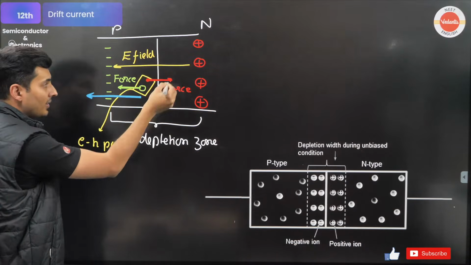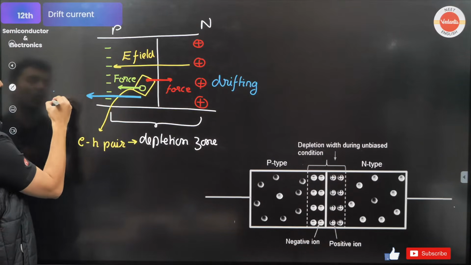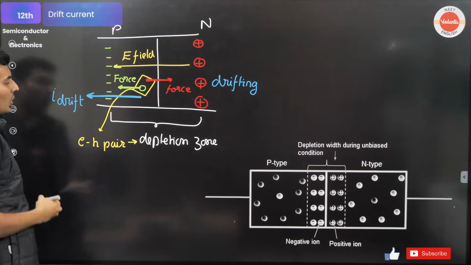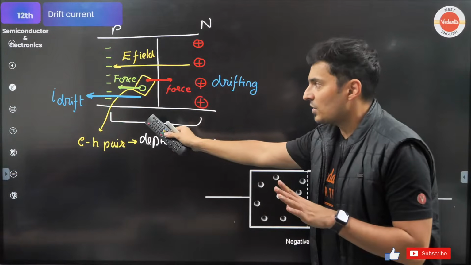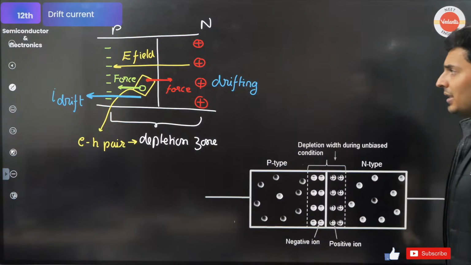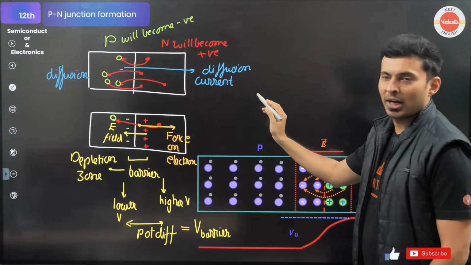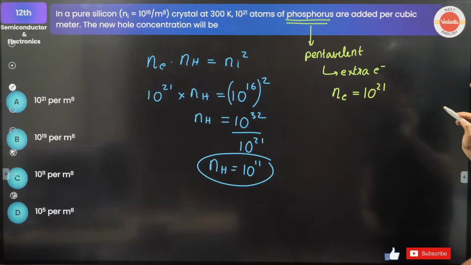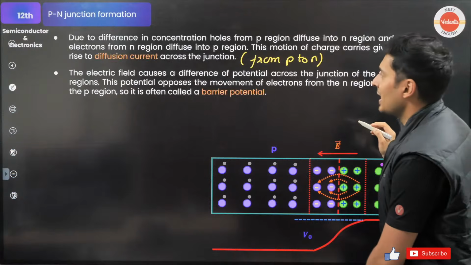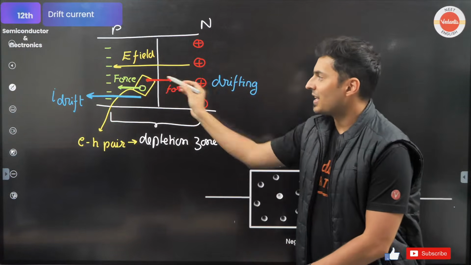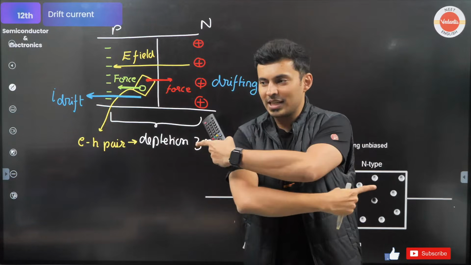This phenomenon is called drifting, and this is called the drift current. What is it called? Drift current. Exactly. Now, is the direction of the drift current the same as the direction of the diffusion current? Let's have a look. Where was our diffusion current? Diffusion current was this side, from P to N, but the drift current is exactly opposite. Diffusion is this way, drift is that way. Both are opposite to each other. What will they do?